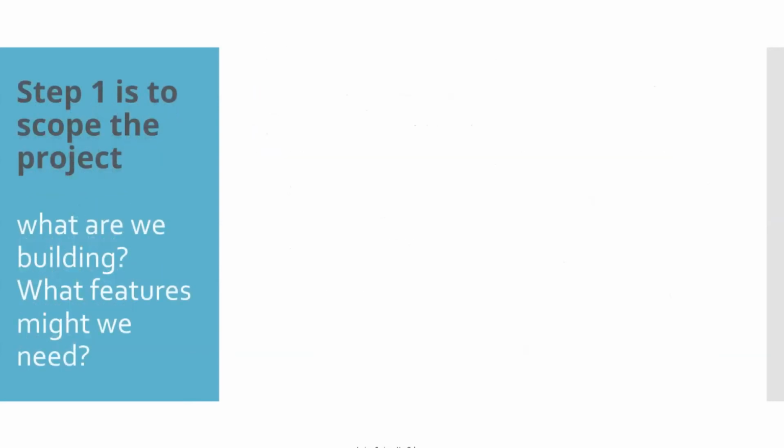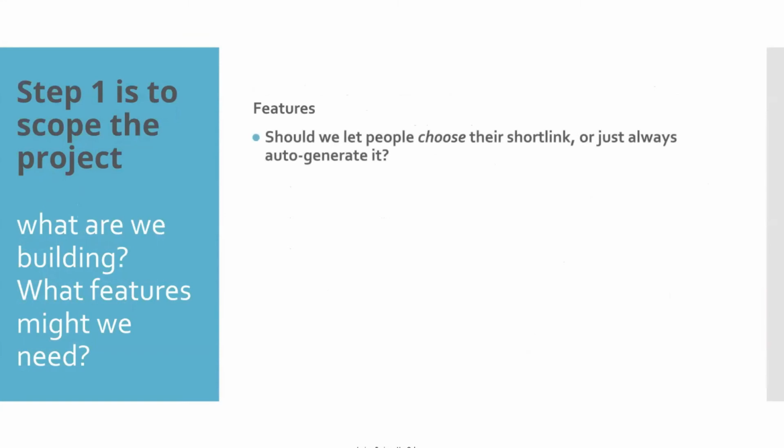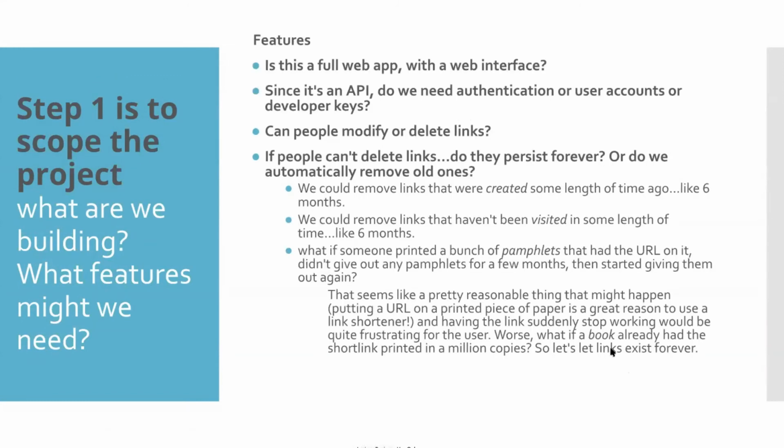And also the third thing is, should we let people choose the short link? I think this is great, we should do that. So we agree on this too. This is what we want right now, what are we building, what features might we need. We are only thinking right now based on the customer perspective, the user's perspective, what we want to do, but we are not really thinking about how we are going to do it.